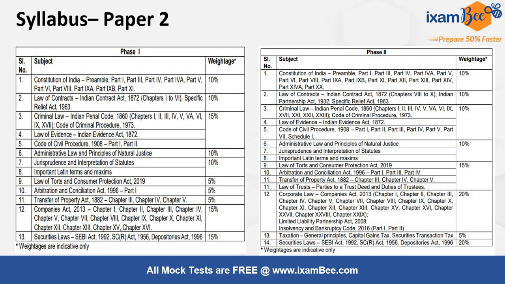So let us have a quick look at the syllabus of law, that is paper 2. That is going to be Torts, Consumer Protection Act, Arbitration Conciliation Act, Transfer of Property Act, and Trust, which is there in phase 2.